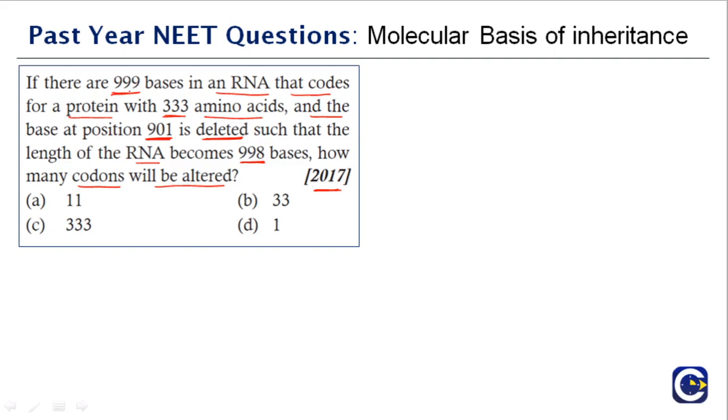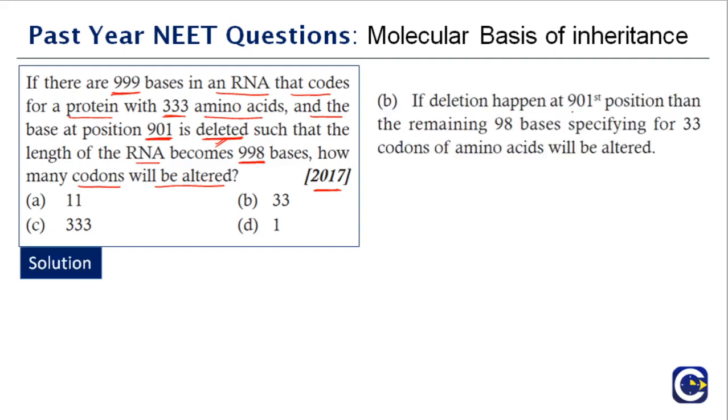So if there are 999 bases in an RNA that codes for a protein with 333 amino acids, and the base position at 901 is deleted such that the length of the RNA now becomes 998 bases. So there is deletion, and there will be movement of the nucleotides. How many codons will be altered?